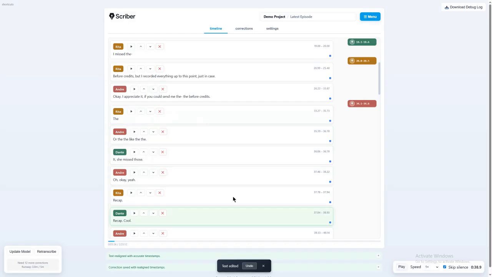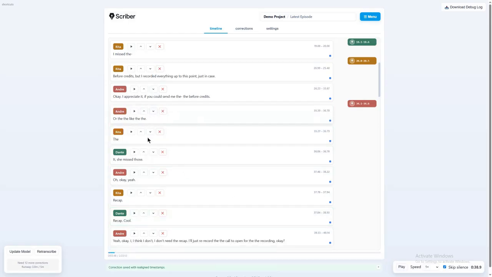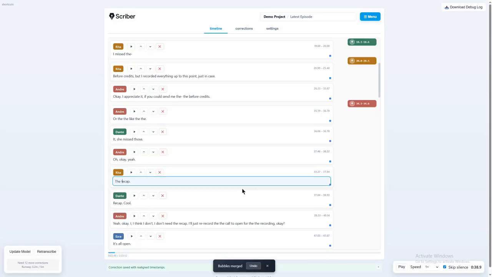The recap. So this is out of order because the Whisper timestamps are a little bit wrong. So I can just move that down and then combine these together.